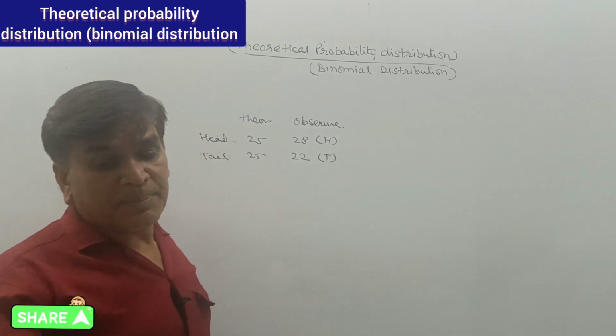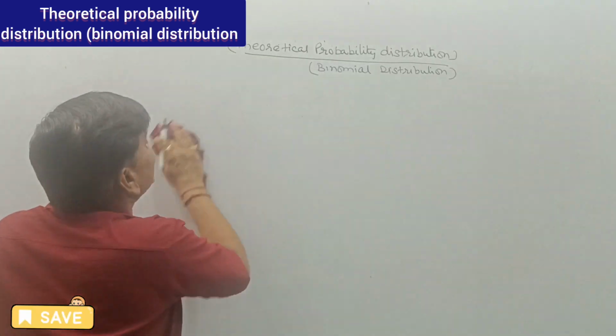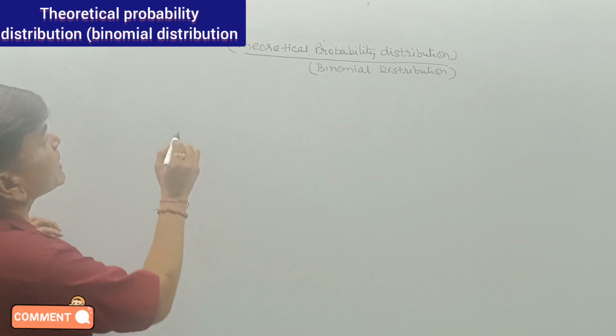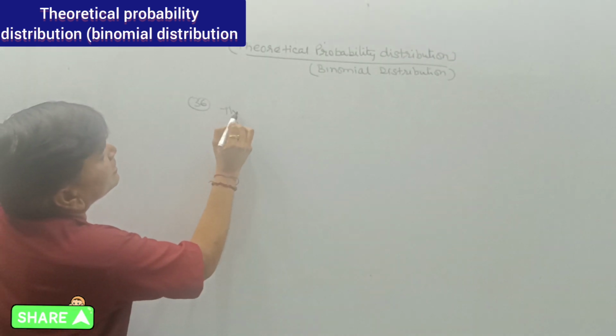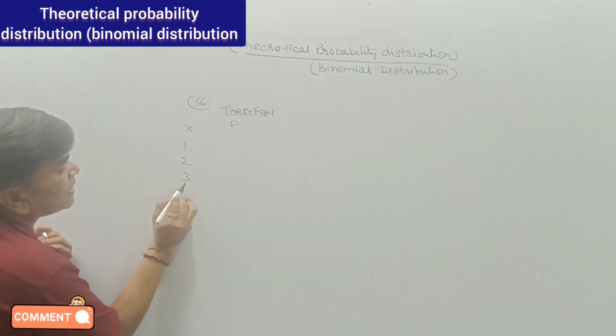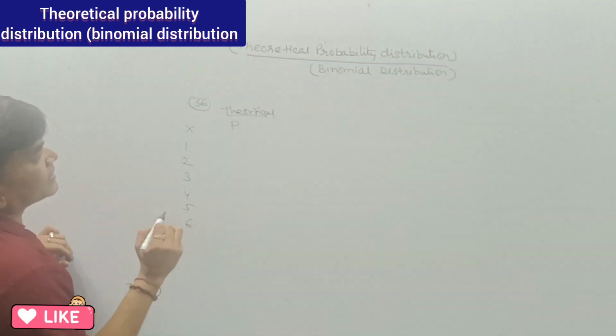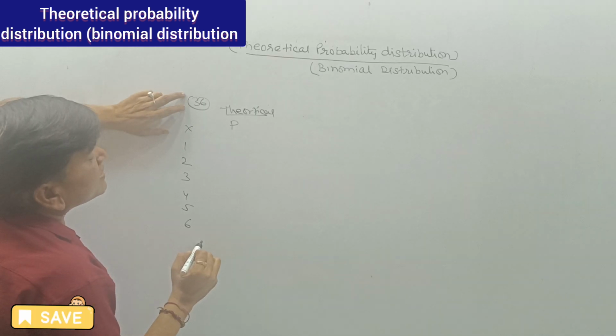frequency. Suppose we throw a dice 36 times. In theory we have x equal to 1, 2, 3, 4, 5 and 6.